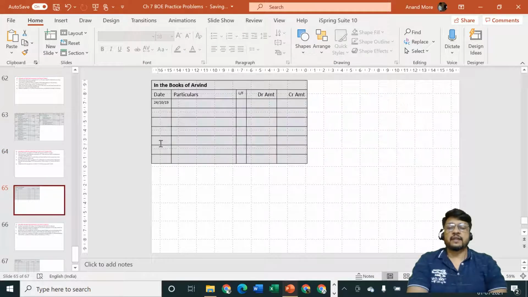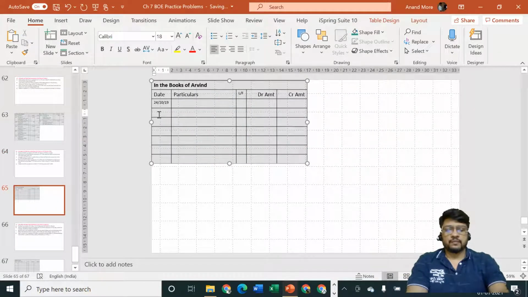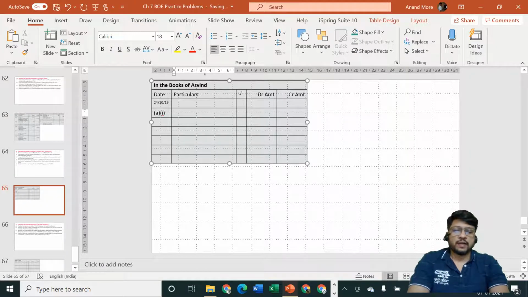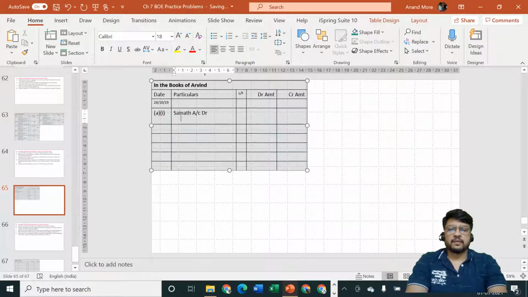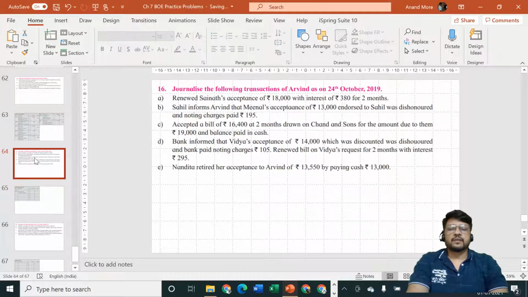So first one is Sainath's acceptance is cancelled. This is situation number A. Situation number A and entry number 1. Entry is our bills receivable is getting cancelled, so Sainath account debit to bills receivable account, and the amount is rupees how much? 18,000.